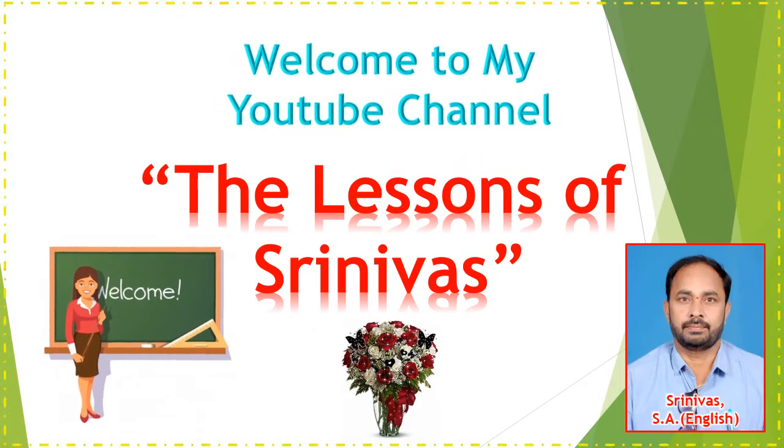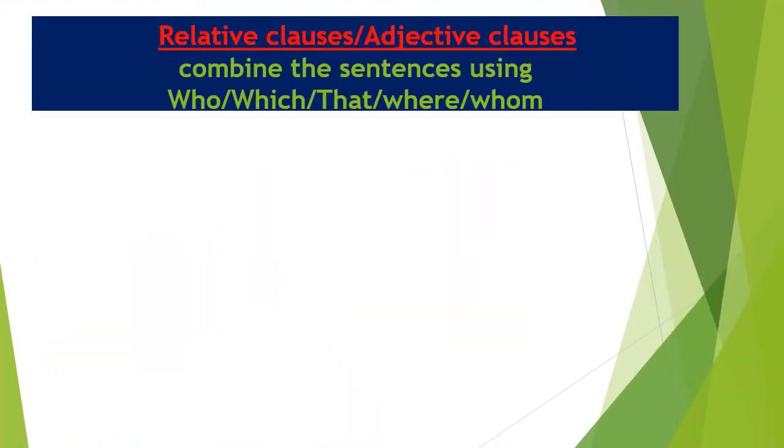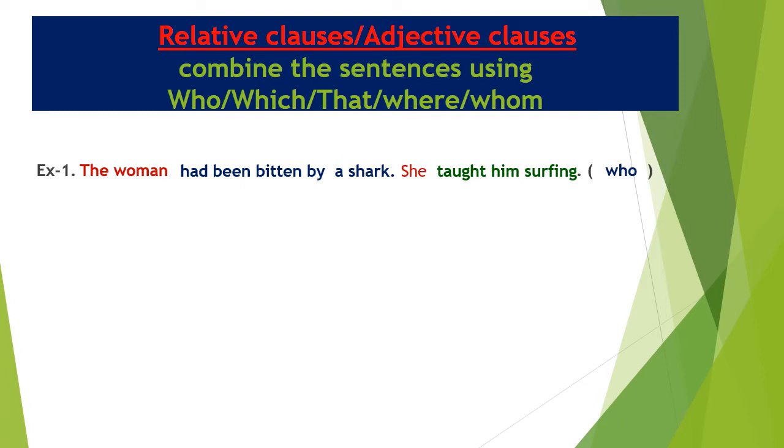Today's topic is relative clauses or adjective clauses. Combine the sentences using who or which or that or where or whom. Let's watch the first example.